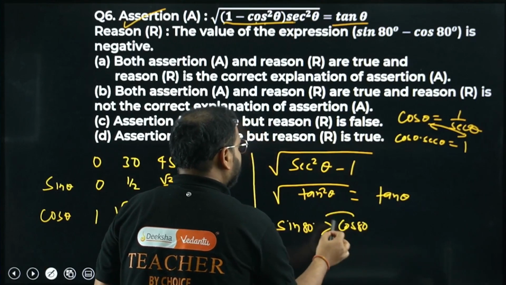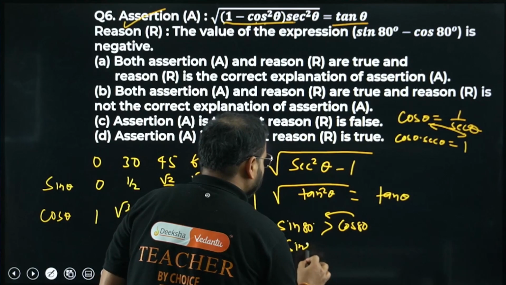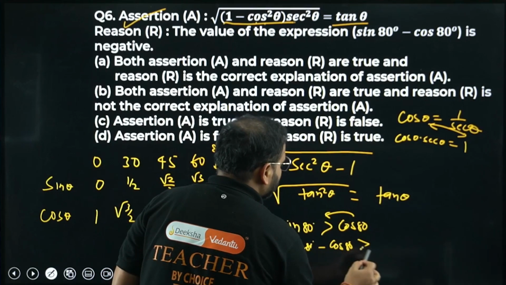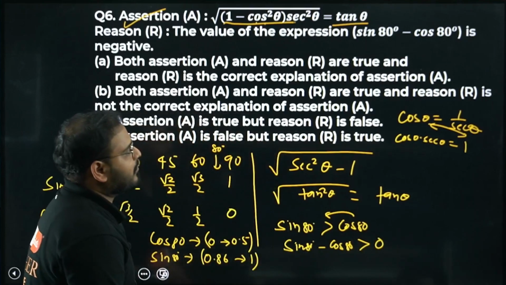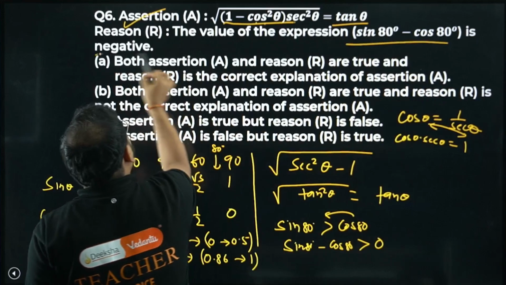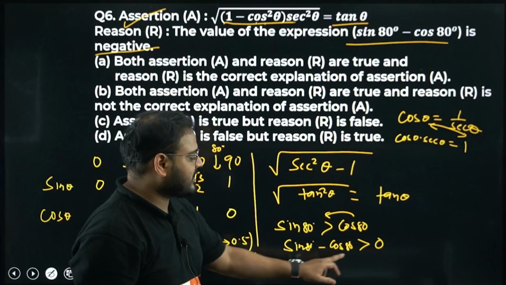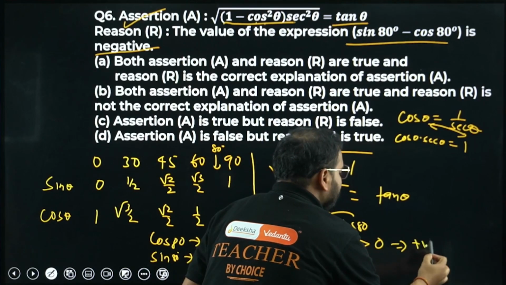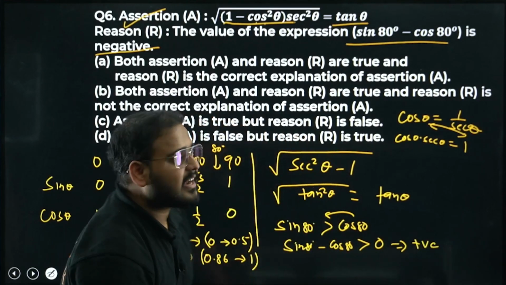Now bring this over here. Sin 80 degree minus cos 80 degree is greater than 0, nothing is left. But they are saying this is negative. The difference of sin 80 and cos 80 is negative. What are we getting? More than 0, which means positive, right? It means the reason is incorrect, sir.